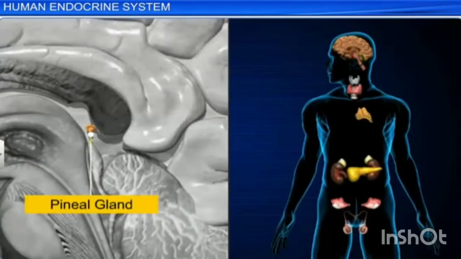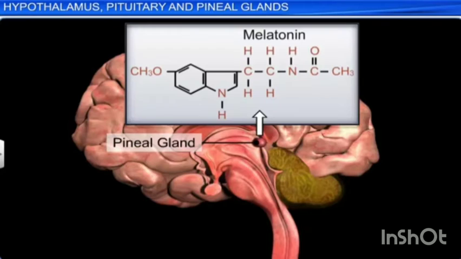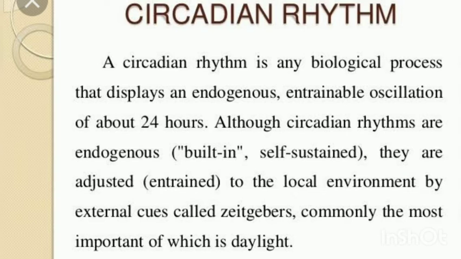Next gland is the pineal gland. In human, pineal gland or epiphysis is located behind the third ventricle of the brain and is formed of parenchymal cells and interstitial cells. It secretes the hormone called melatonin, which plays a central role in the regulation of circadian rhythm of our body. What is meant by circadian rhythm?